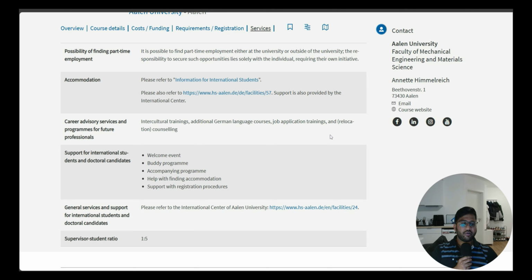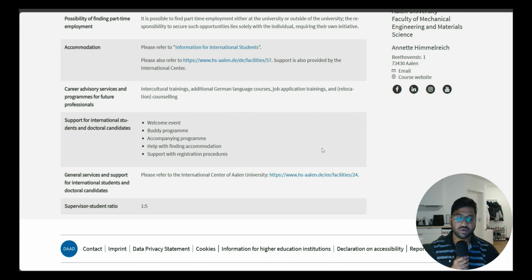After coming to Germany, you have a possibility of finding a part-time job inside Aalen city or in the college itself. So either in college you will find technical jobs like working student, research assistant, etc. But if you don't find it, then you also have an opportunity to find non-technical jobs like working in restaurants and so on. For accommodation, as soon as you get an admission, you can also apply for a student dorm inside the Aalen area where you can get cheaper accommodation. Then a career advisory service is always there, German language courses, job and CV, everything they will also check in the international center. You can also get help from there.